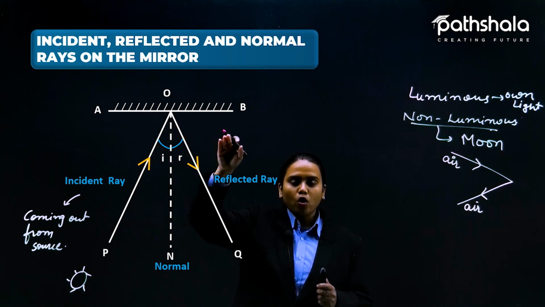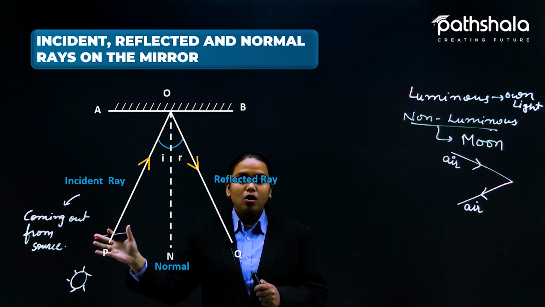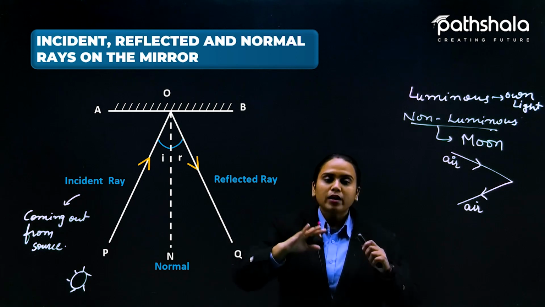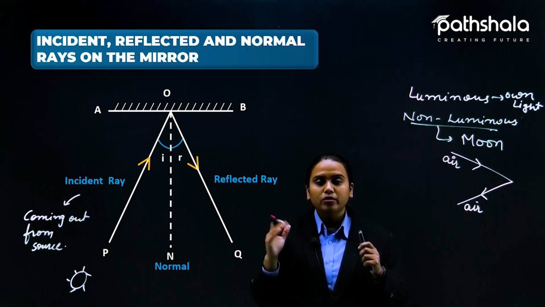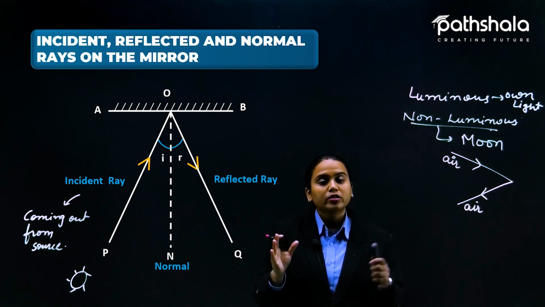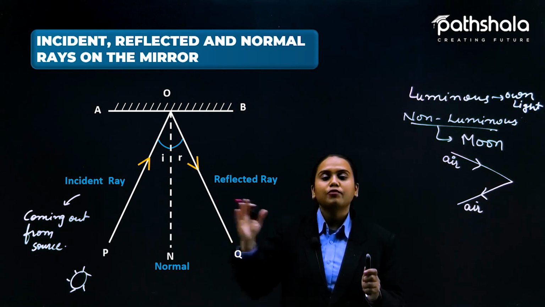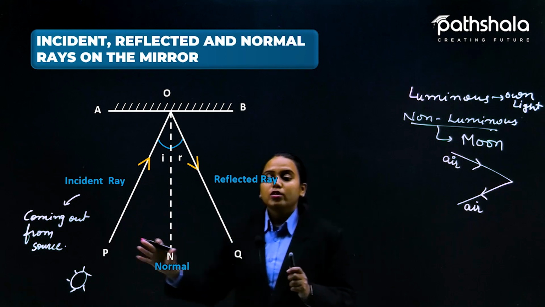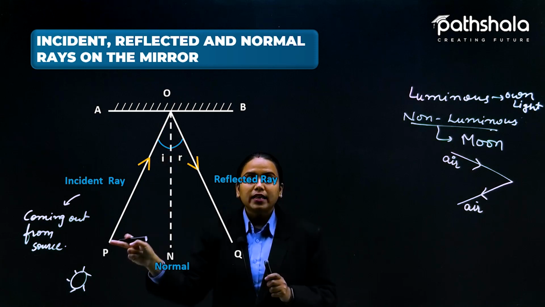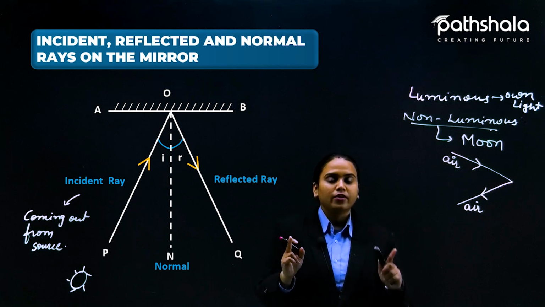Let's suppose this is a wall, or you can take it as a mirror also. So it is a plane surface basically. Yes, we have taken it as a mirror, but it is about every object. I'm not just talking about this explanation for one or two things. It is about everything that you can see, because everything we can see is non-luminous, but we are able to see it because of reflection of light only. So let's suppose any source is throwing light and the light is then coming. This ray that is thrown out by the source is known as the incident ray.